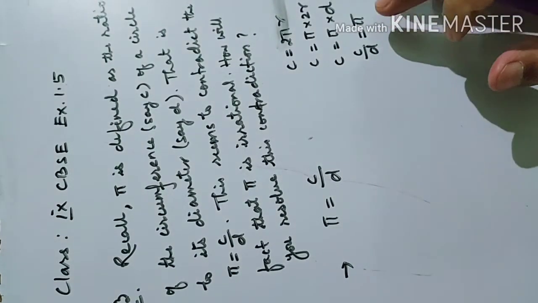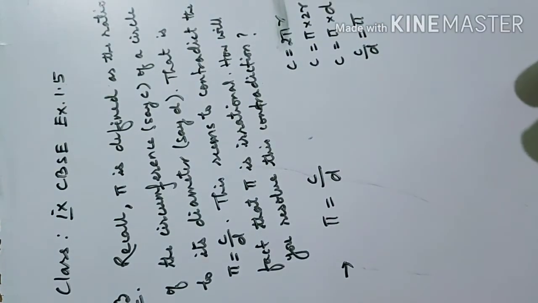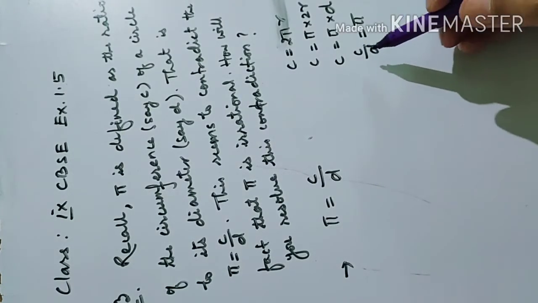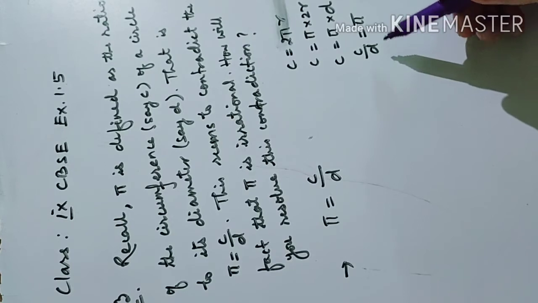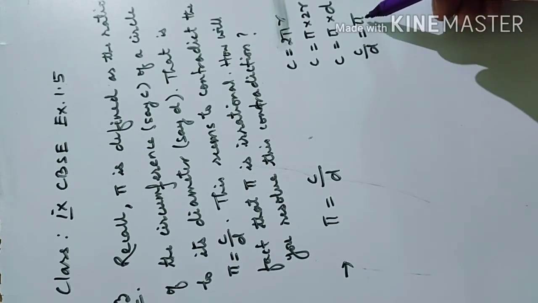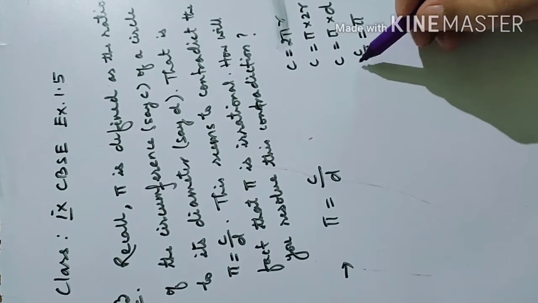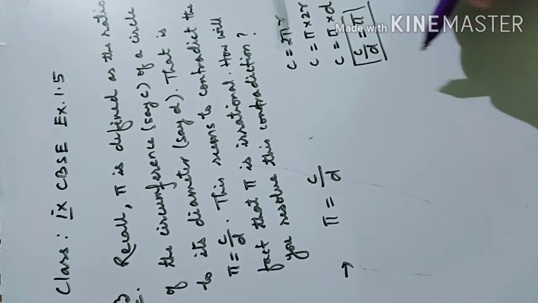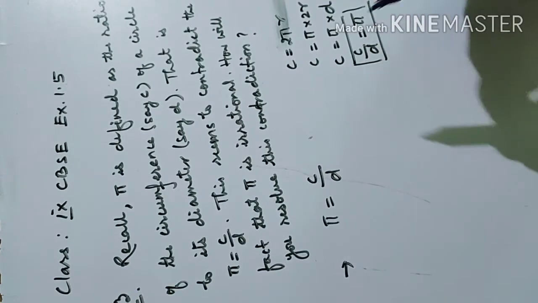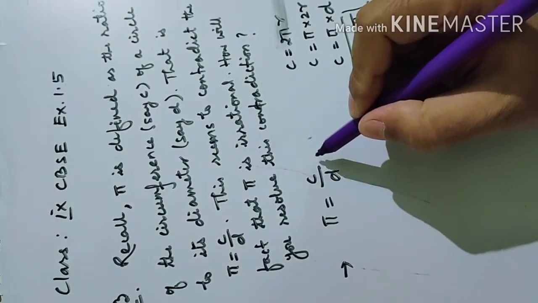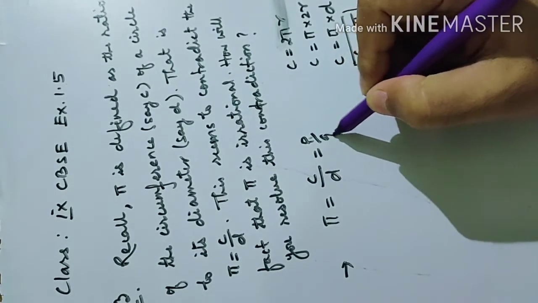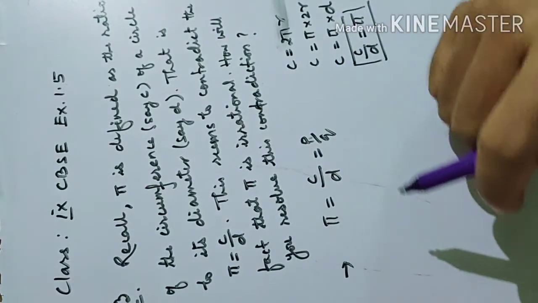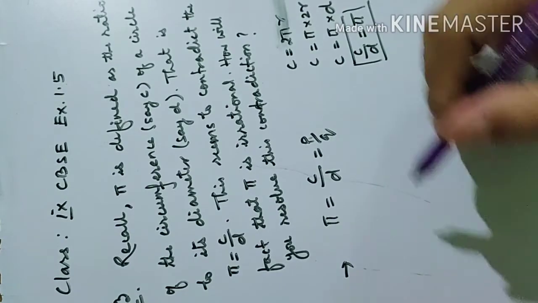So pi is nothing but, whether the circle is small or big or whatever, when the circumference is divided by the diameter, we get pi. Pi is nothing but one value. Pi can be written in the form of C by D. Now C by D is in the form of p by q. The question is asking, if it is in the form of p by q, why is it irrational? Why does this contradiction happen? We have to see.